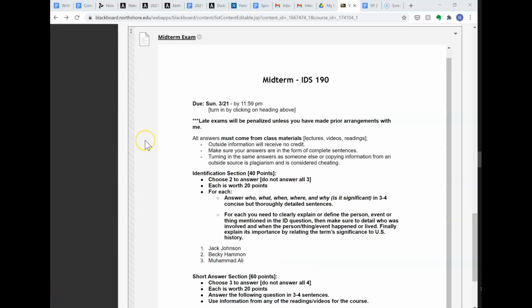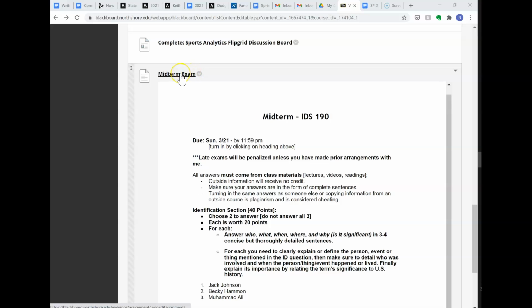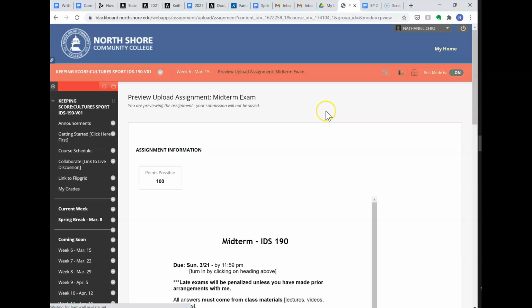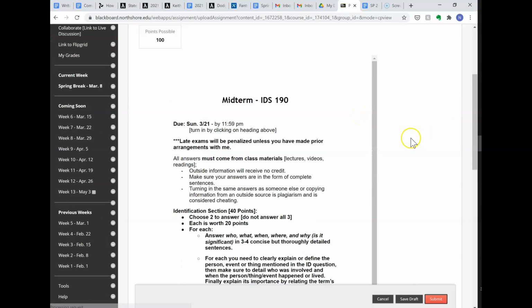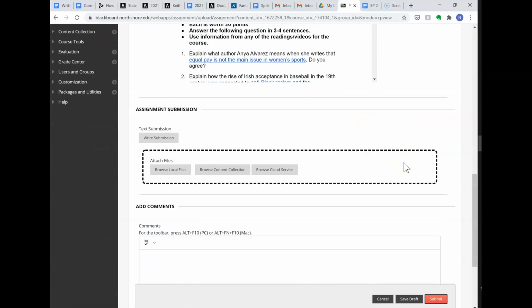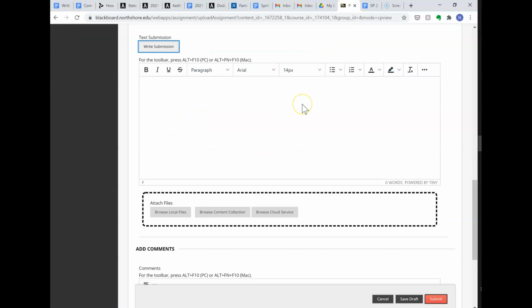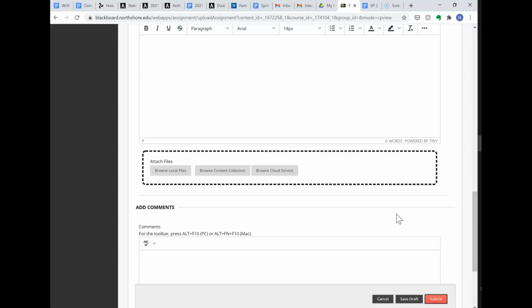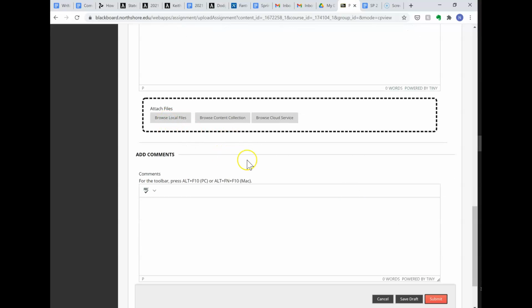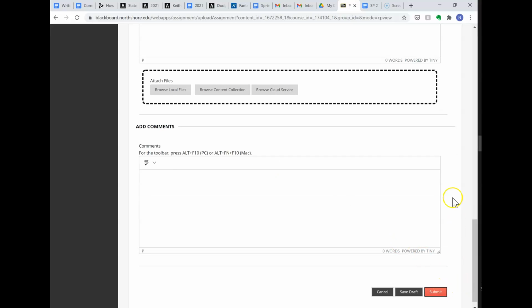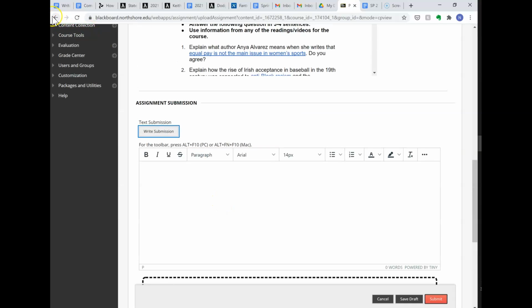So to turn the exam in, you go up here and you click where it says midterm exam, and this takes you to another page where you can look at the exam itself again, and then you scroll down and you can copy and paste your answers here where it says write submission, or if you write them somewhere else and save it as a file, you can attach a file here. And then you hit submit to turn it in. If you need to add any comments to your submission, this is where to do it.